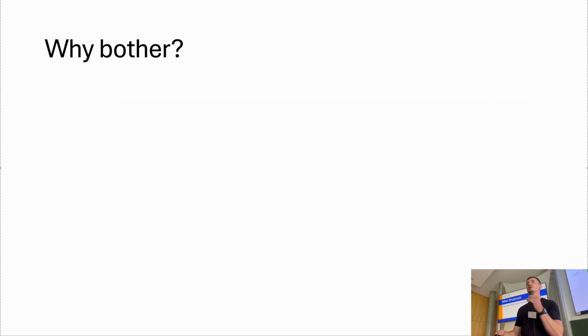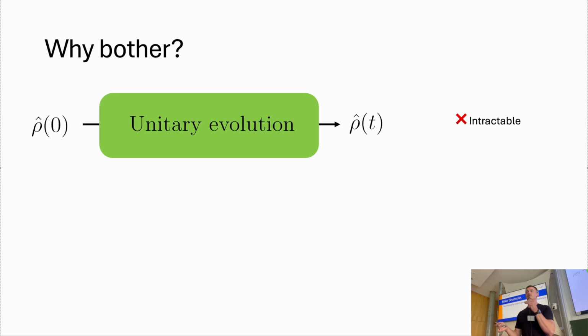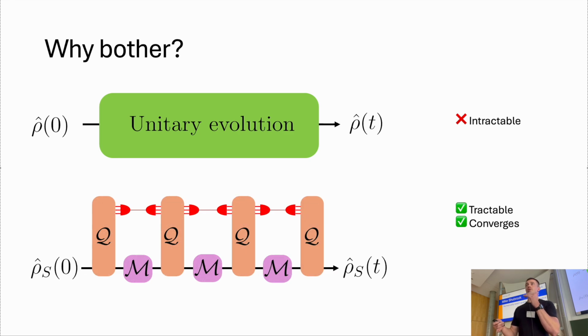Right, why would we bother with any of this? This unitary evolution is intractable, you can't calculate it because the environment usually lives in an infinite dimensional Hilbert space. This matrix product operator form is both tractable, and it converges, by which I mean if you give me enough computing power and time, you can get it to give the exact same answer that the unitary evolution would.